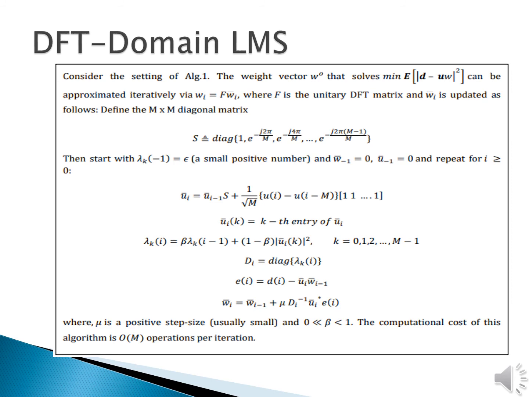This is the complete DFT domain LMS algorithm, which is the same as the transform domain LMS algorithm we have seen earlier. The only difference is that the DFT of the incoming vector is obtained using the recursive relation shown here, and in that relation we have a new term, an m by m matrix S, which is defined as shown here. And the computational cost of this algorithm is of the order of m, which is the same as the normal LMS algorithm.